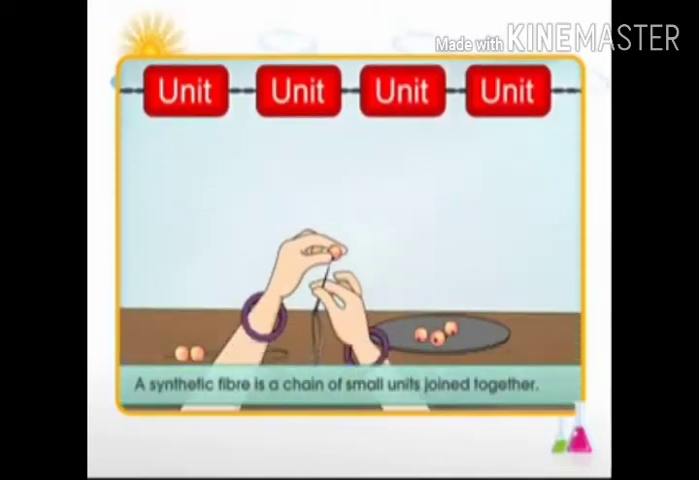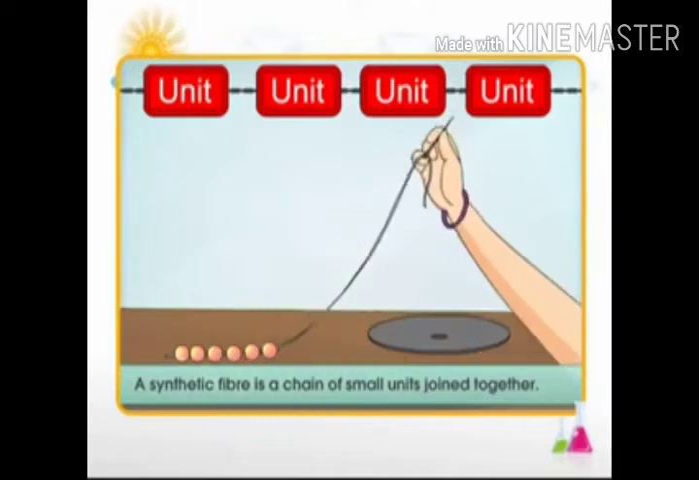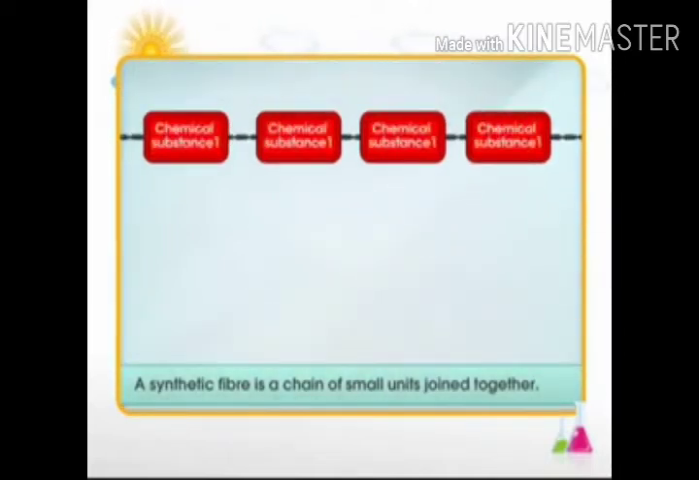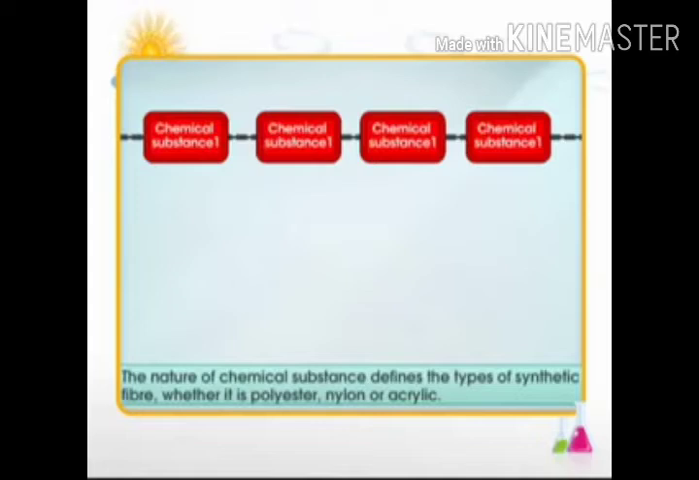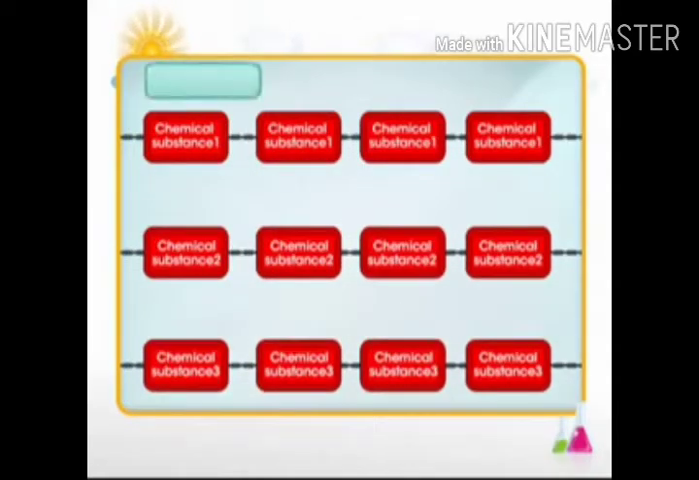A synthetic fiber is a chain of small units joined together. These small units are actually chemical substances. Depending on the type of chemical substance joining, many types of synthetic fibers are obtained. The various types of synthetic fibers can be polyester, nylon, and acrylic.